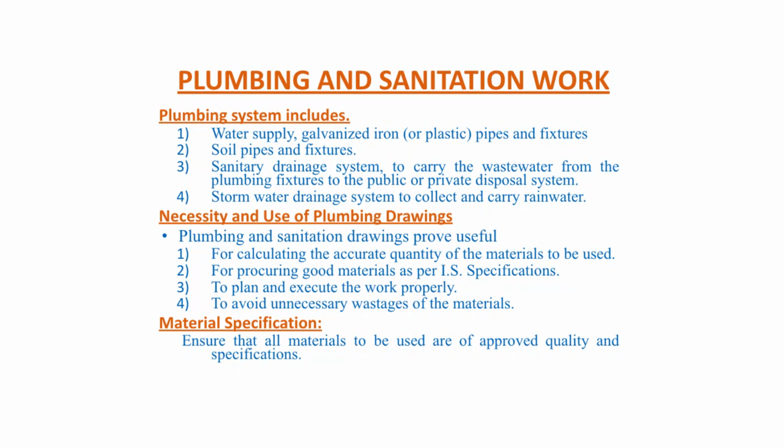The plumbing system includes water supply, galvanized iron or plastic pipes. Nowadays plastic pipes are being used, and fixtures. Soil pipes and fixtures, and a sanitary drainage system to carry the wastewater from the plumbing fixtures to the public or private disposal system. A stormwater drainage system to collect and carry rainwater.